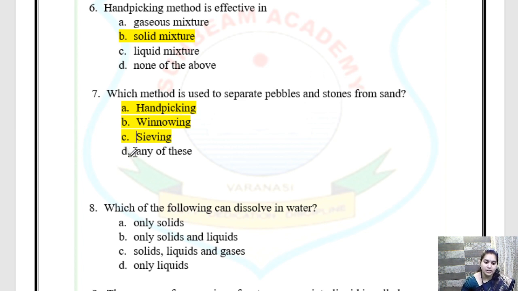So answer is any of these. So we can even do it with winnowing, by sieving, or by hand picking. So answer is any of these.